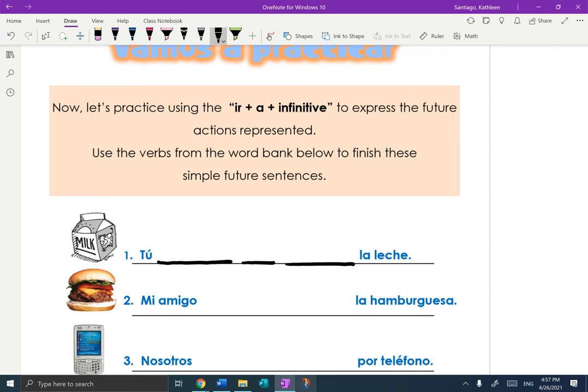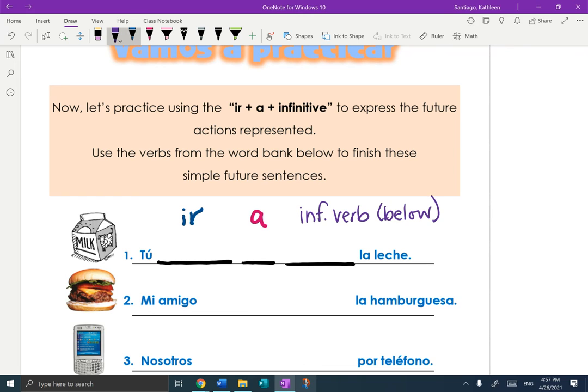Okay, right? Ir plus a plus the infinitive. Well, we can conjugate ir right away because the first column it's going to be ir, then your a, and then your infinitive from below.